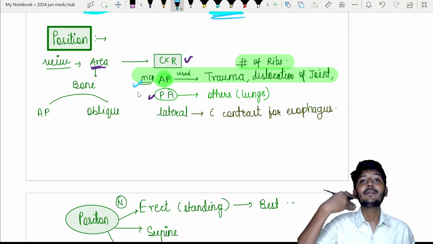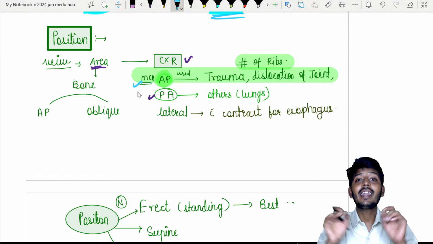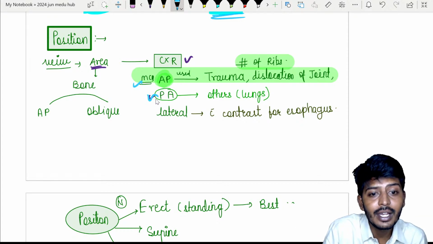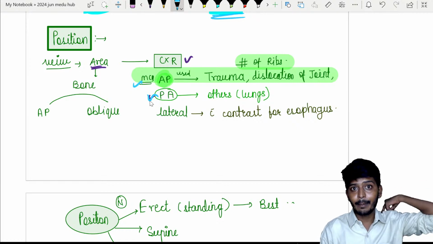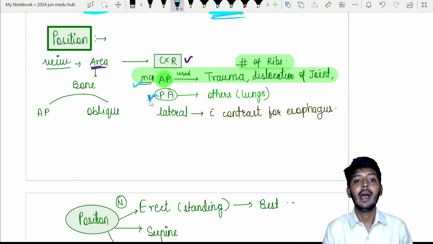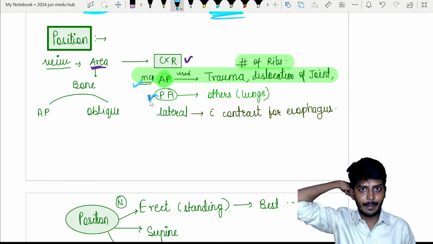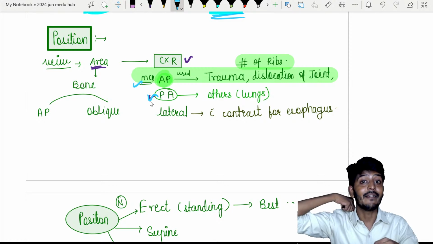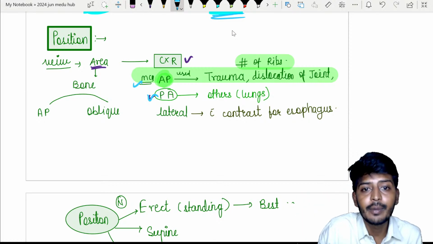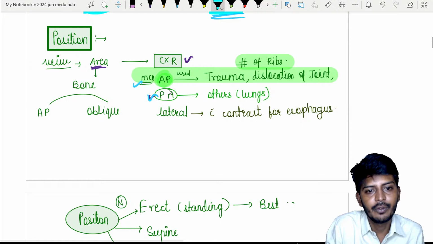But for most chest X-rays, it is the PA view, that is posterior anterior view. The X-rays are coming from behind and passing like this. That means the X-ray tube is behind me, and it will allow the X-rays to pass and come like this. Then I will call it PA view. For most lung diseases, we prefer PA view.